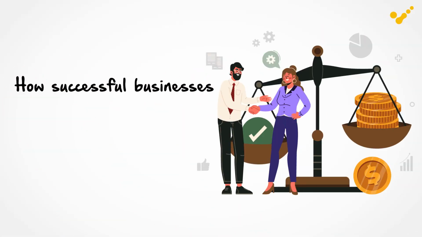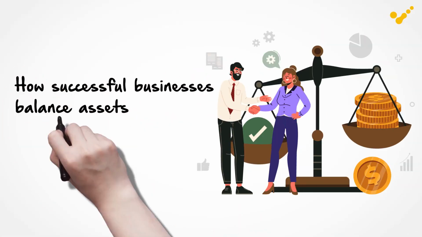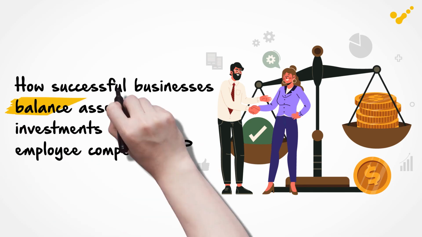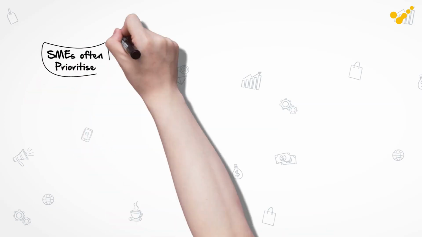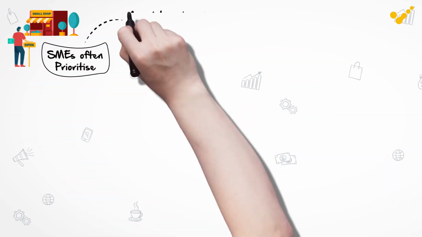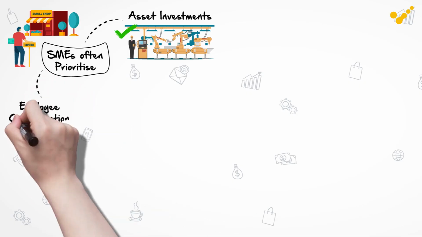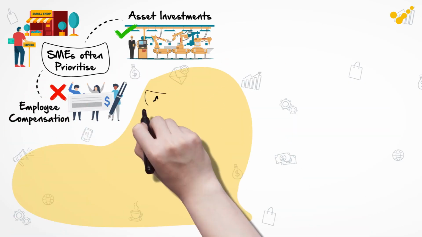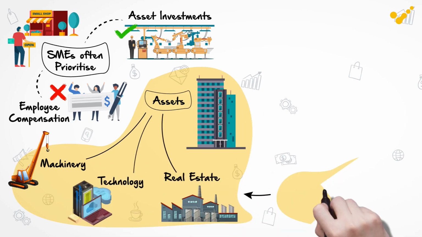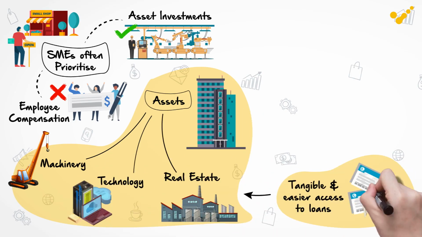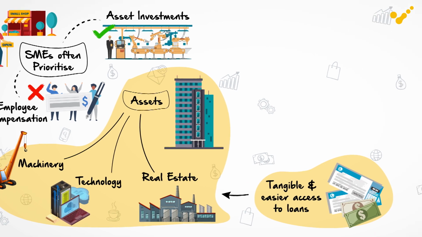How successful businesses balance assets, investments, and employee compensation. Small and medium-sized enterprises, or SMEs, often prioritize asset investments over employee compensation. Assets like machinery, technology, or real estate seem more tangible and provide easier access to loans.